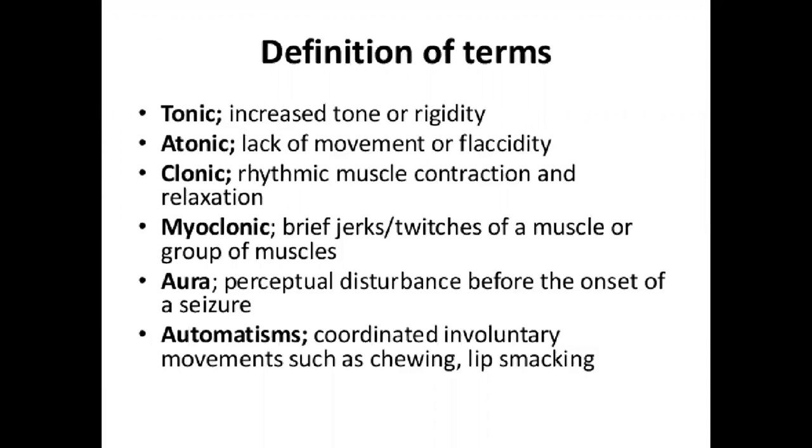Tonic, increased tone or rigidity. Atonic, lack of movement and flaccidity. Clonic, rhythmic muscle contraction and relaxation. Myoclonic, brief jerk, twitching of muscles or group of muscles. Aura, perceptual disturbance before the onset of seizures. And automatism, coordinated involuntary muscle movements such as chewing, lip smacking.